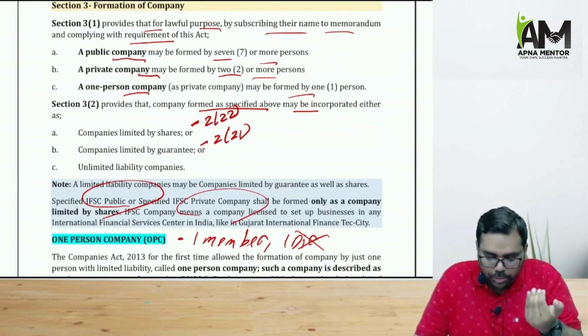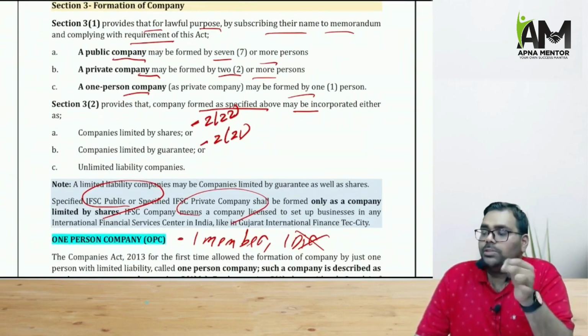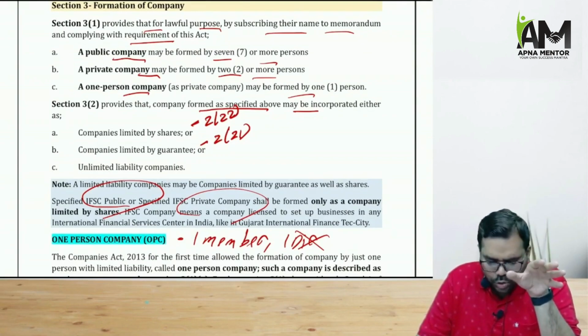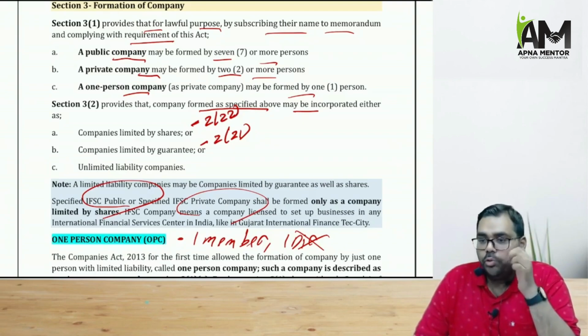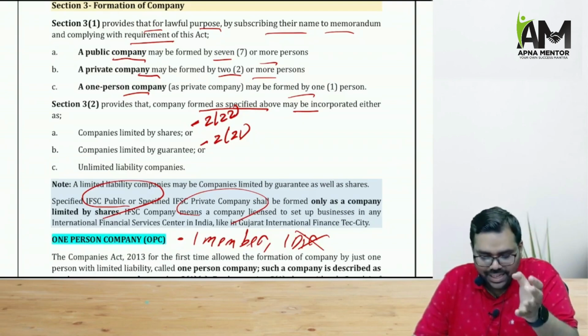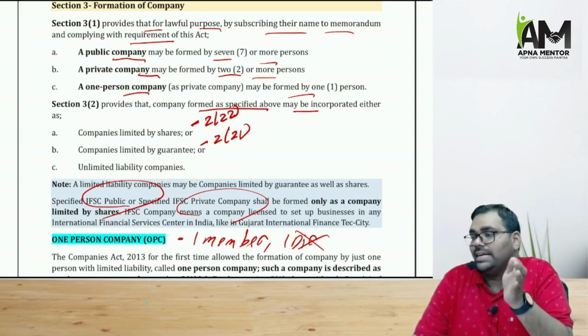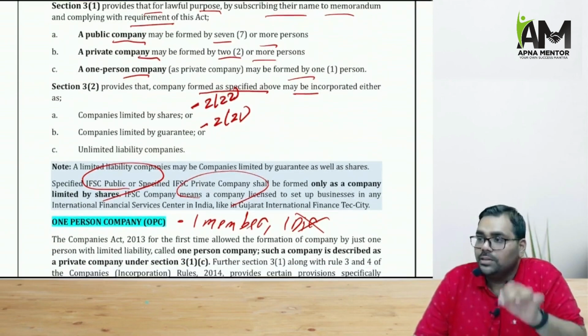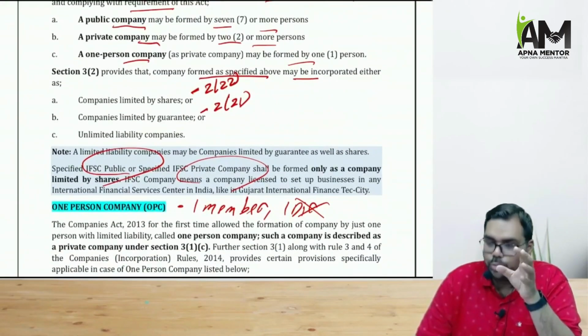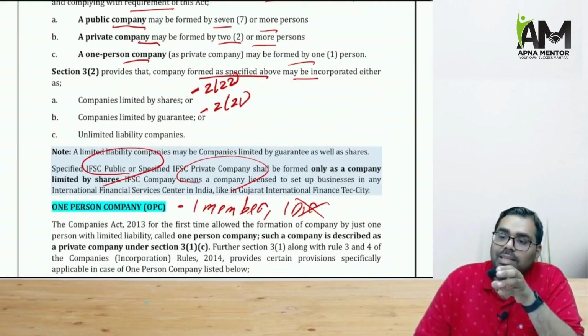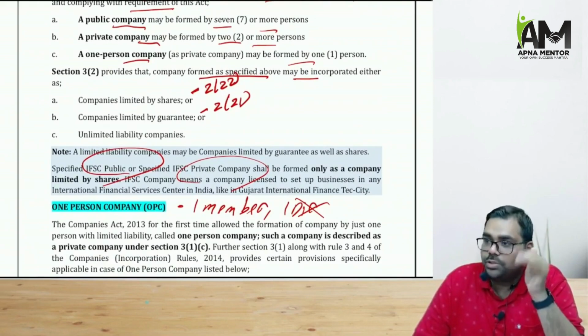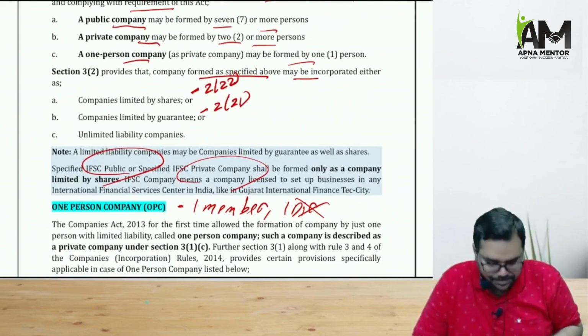And when we talk about public and private companies, those public and private companies can also be IFSC public or IFSC private companies. What are IFSC companies? International Financial Service Center. So those public or private companies can also be IFSC public or IFSC private companies that are set up in the special economic zones. And so that is why they are given several exemptions.